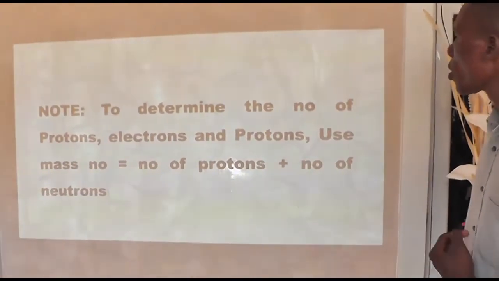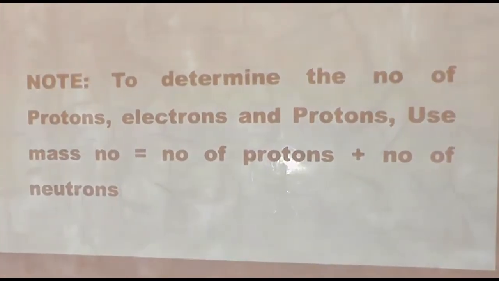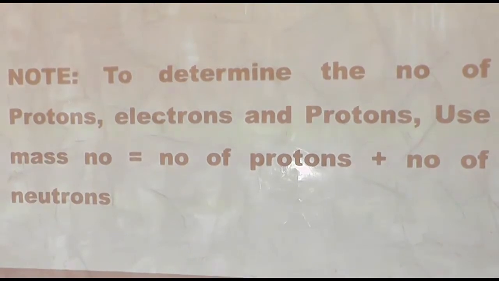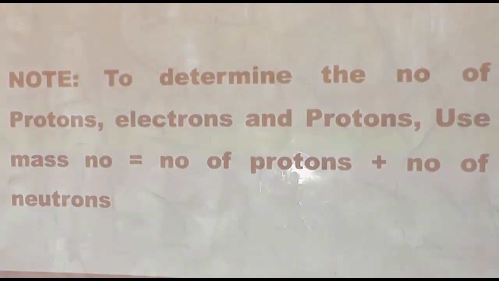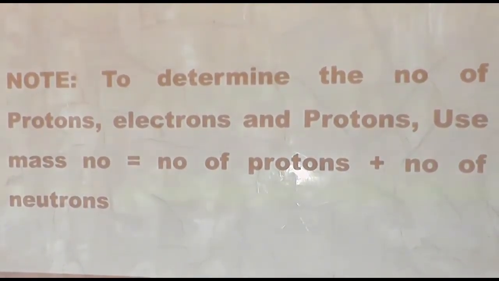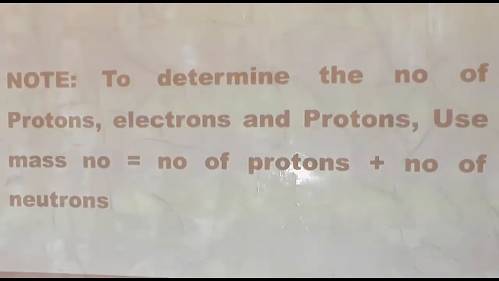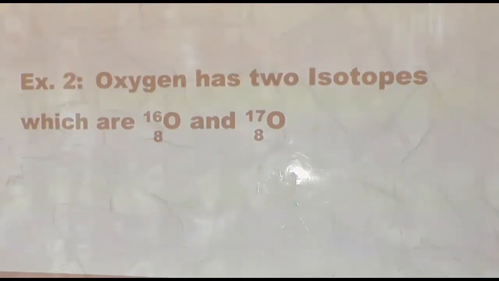Note, to determine the number of electrons and protons, like I told you, use this formula. Mass number is equal to number of protons plus number of neutrons. And number of neutrons is equal to mass number minus number of protons.